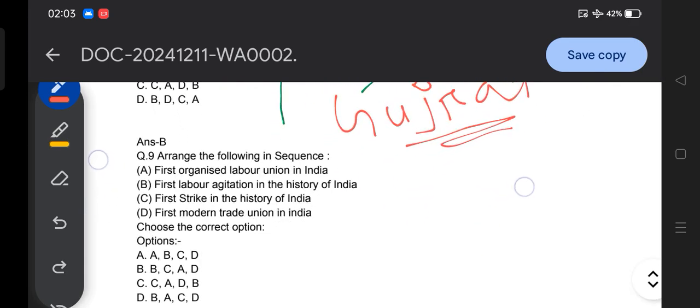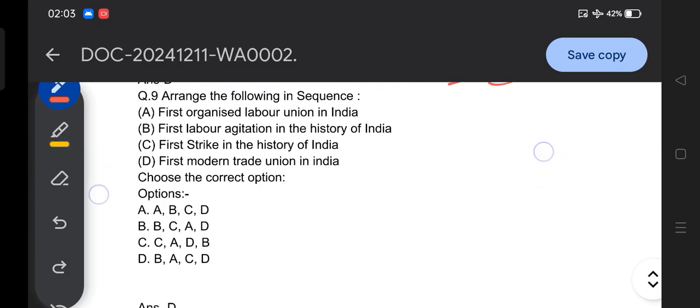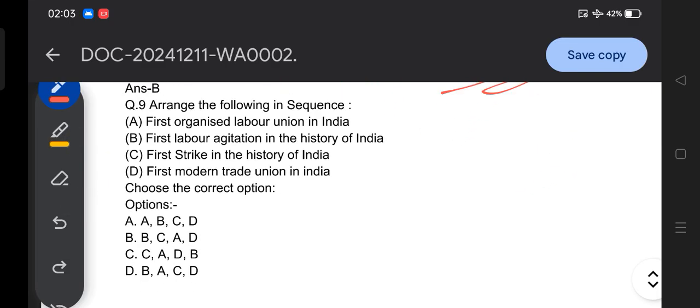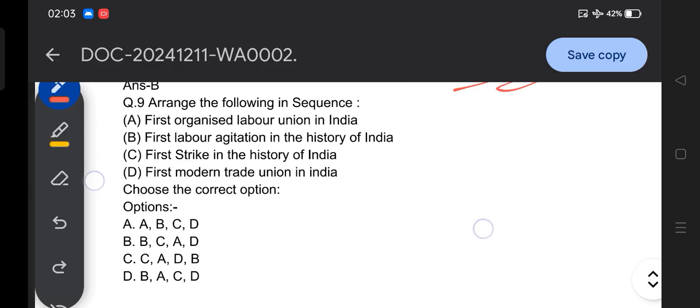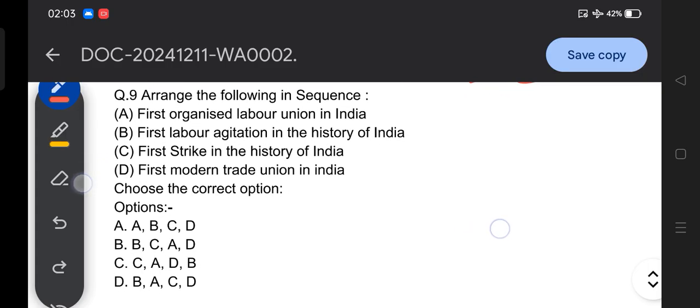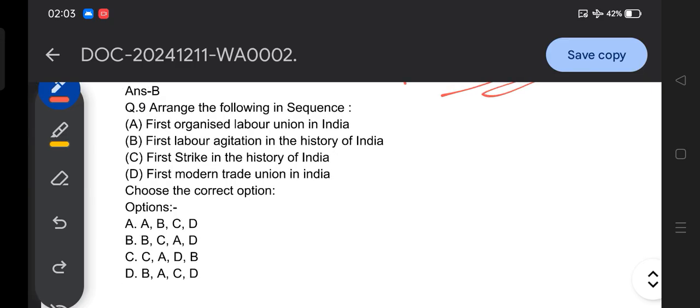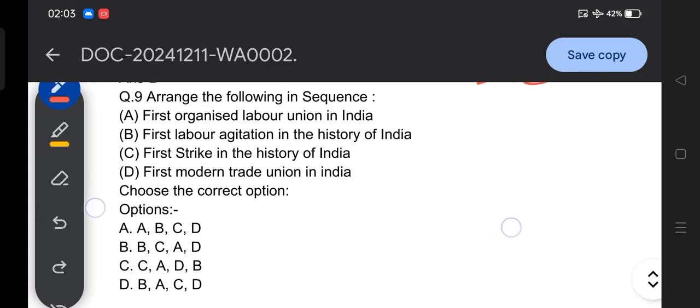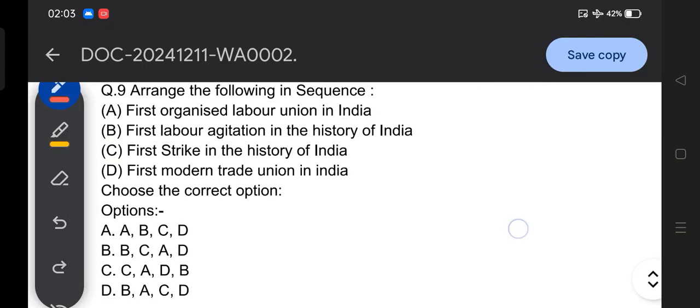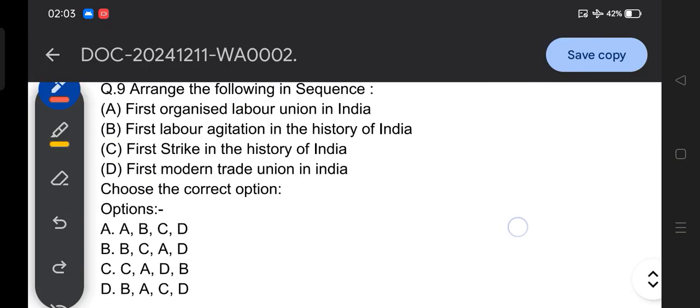Then moving to another question, again we came to an arrange-in-the-following-sequence question. Question number 9: A, first labor agitation organized labor union in India. B, first labor agitation in the history of India. C, first strike in the history of India. D, first modern trade union in India. And choose the correct option.